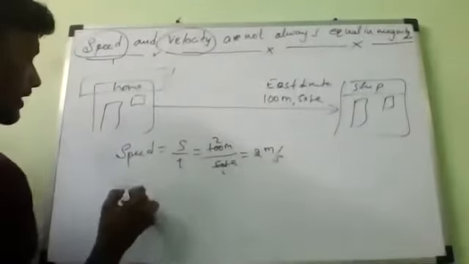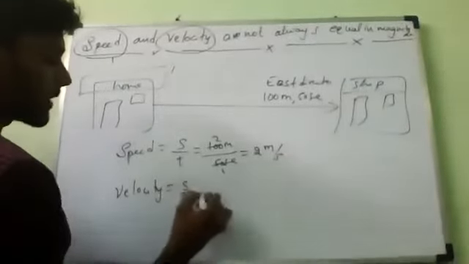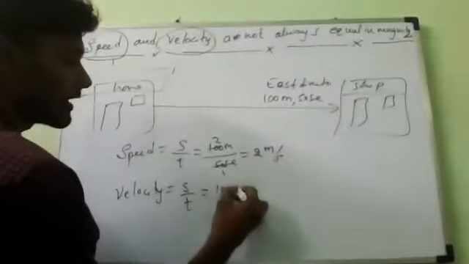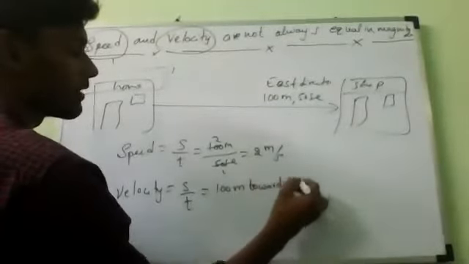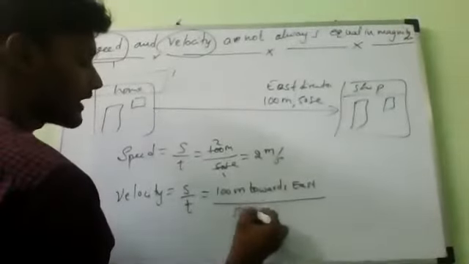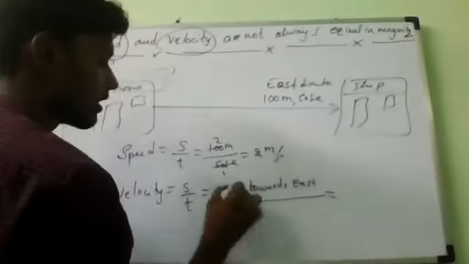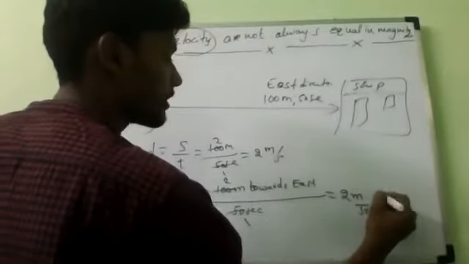As well, velocity is equal to displacement divided by time, which is 100 meters towards east divided by 50 seconds, which is equal to 2 meters per second towards east.